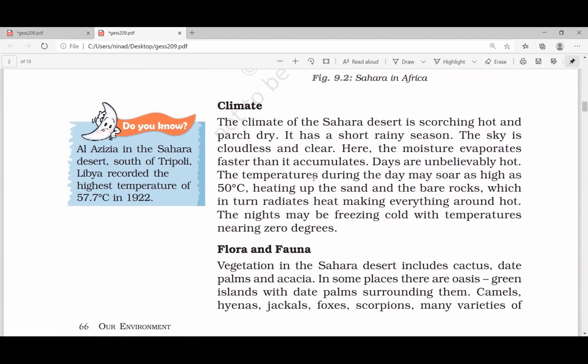Now the climate. We know about this: it is extremely hot. Look at this temperature, it goes up to 50 degrees Celsius. Normally in Kerala we get around 30 degrees maximum, and it's so hot that we switch on the AC. But here people normally live in 50 degrees Celsius. In a place called Al Azizia in Libya, a temperature of 57.7 degrees Celsius was recorded in 1922. It is the hottest place on earth.